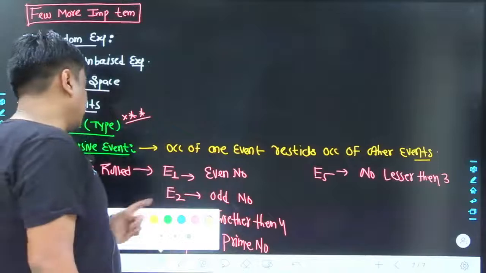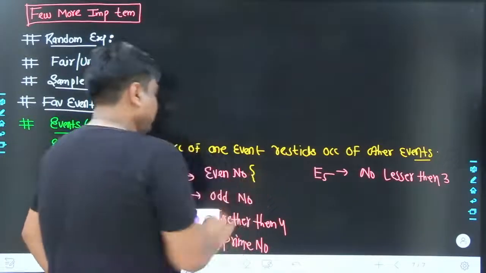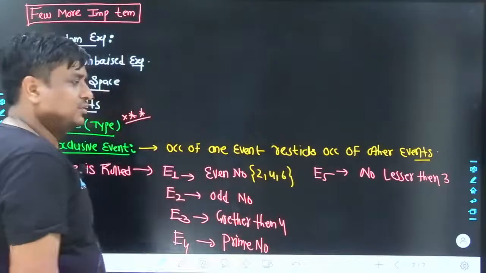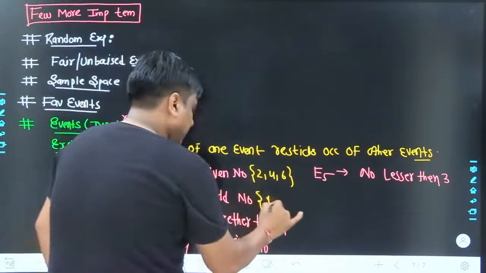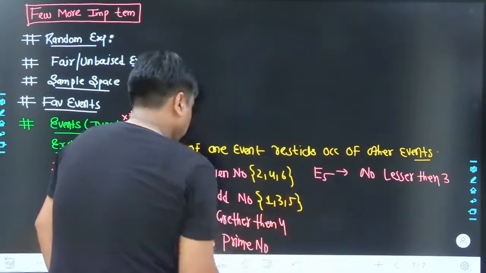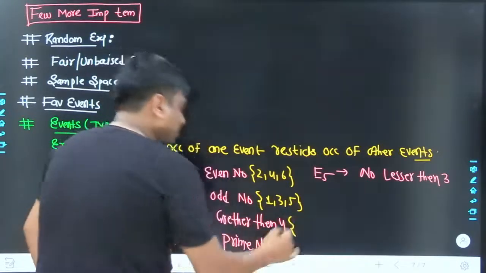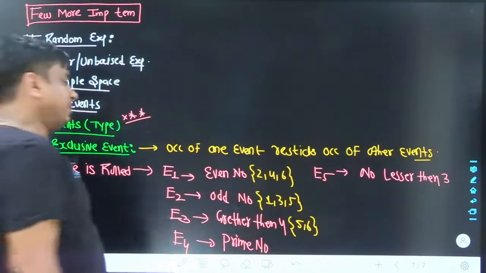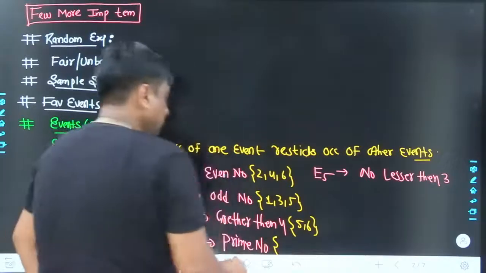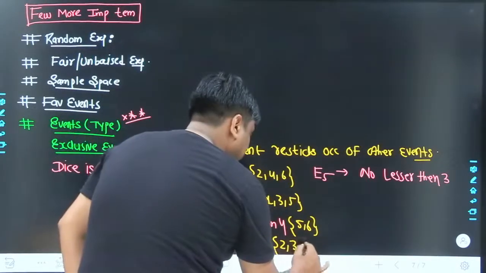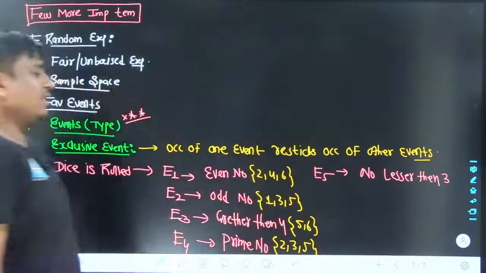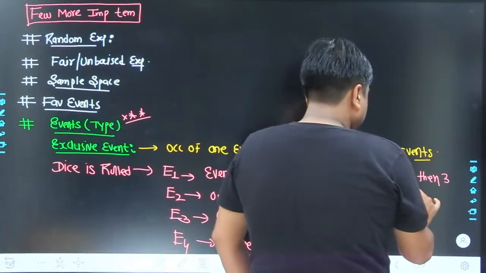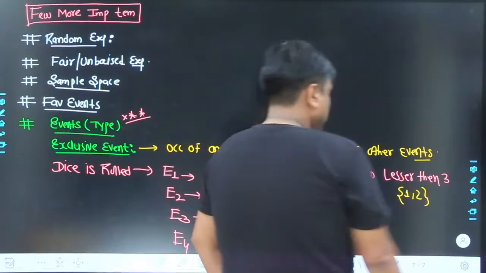So if we talk about the first event, may I know what the different elements are that are part of this? Even numbers. All even numbers from 1 to 6, that is 2, 4 and 6. All odd numbers, they are 1, 3, 5. All the numbers greater than 4, obviously it's 5 and 6. The number which is prime, keep in mind 1 is not a prime number. So it starts from 2, then you will have 3 and then you will have 5. And the last is lesser than 3. Obviously 3 would not be included. That is going to be 1 and 2.